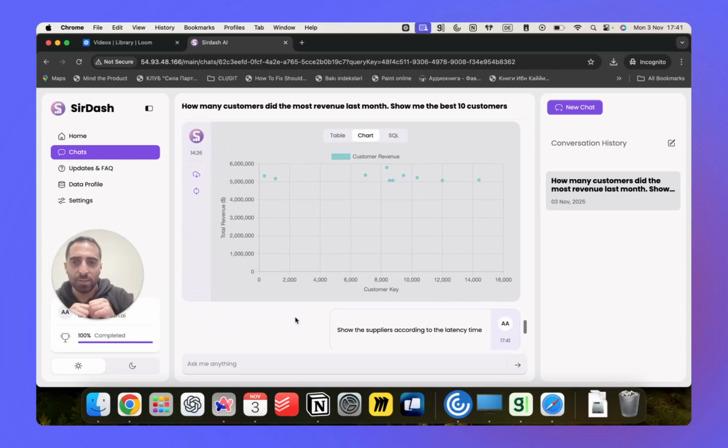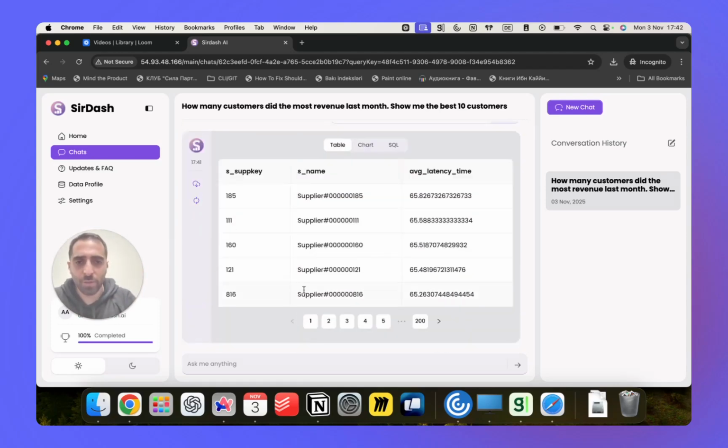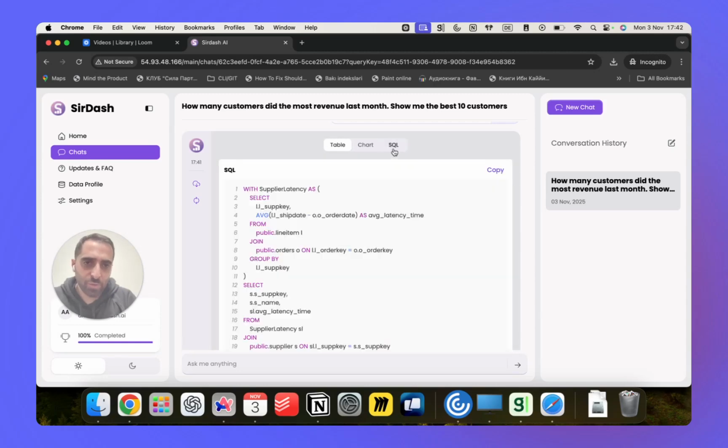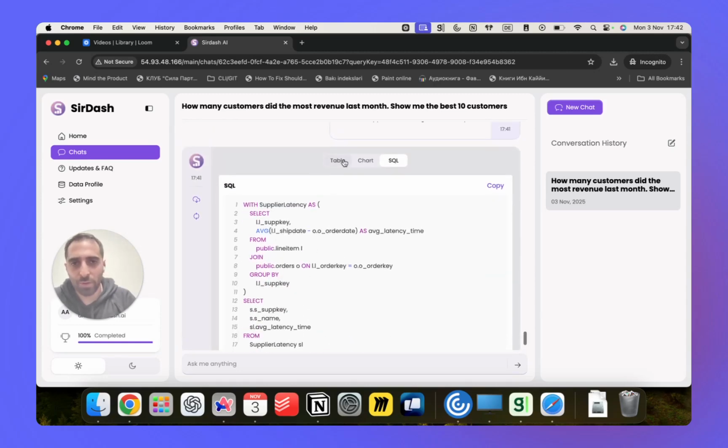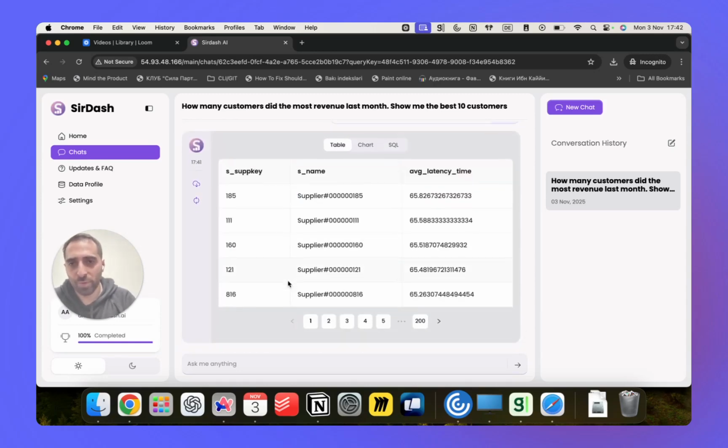For a big amount of data, a chart doesn't make sense, because it would confuse you. So that is how it is working. And the SQL code, of course, is adaptable and possible to copy.